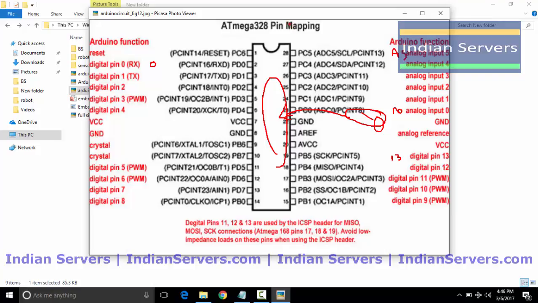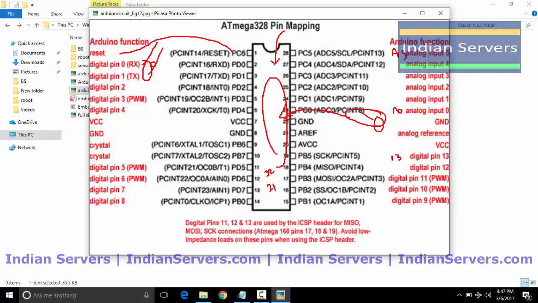This Atmega 328 has an inbuilt ADC. So analog data is converted into digital, which can be understood by the CPU present in the Atmega 328 controller. It has 32 KB of flash memory to store the program and 2 KB of RAM, and it supports full duplex serial communication using these two pins, digital pin 0 and 1, RX and TX. So full duplex serial communication can happen through these pins.